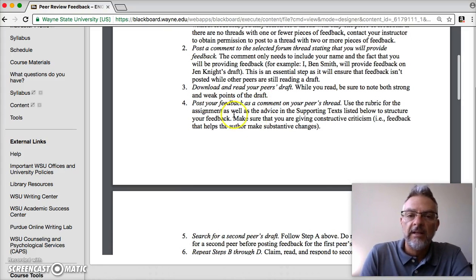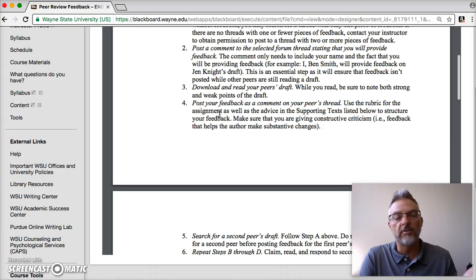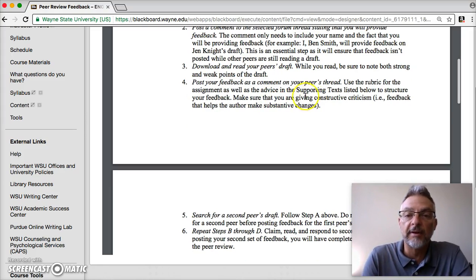It says use the rubric for the assignment, right? So we went back to Blackboard, where the very last selection is the two-component report assignment sheet, assignment description, and rubric. So you might want to use that as a reference. And then there is advice in the supporting text listed below, which we'll talk about in a second.